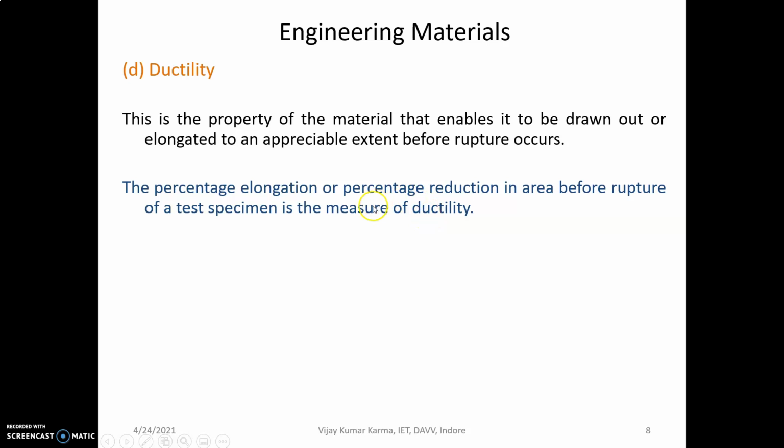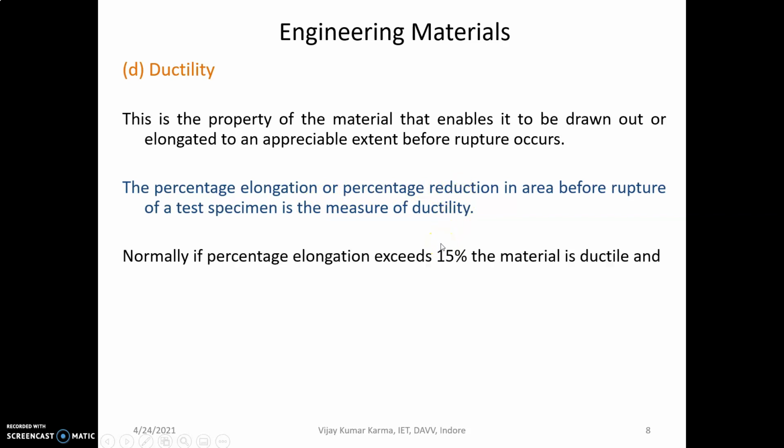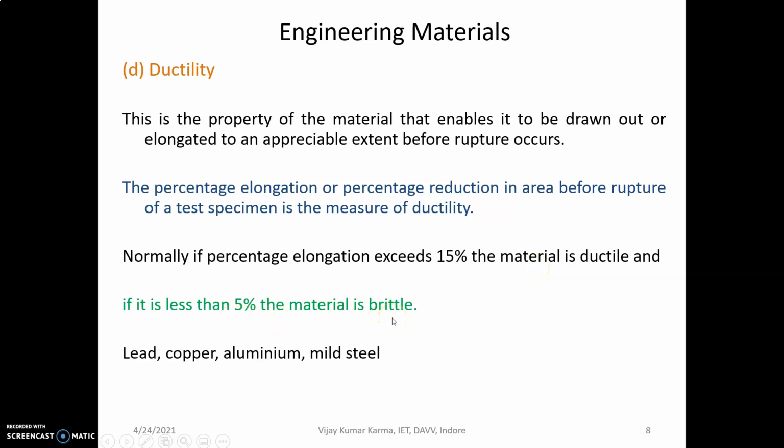Normally, if percentage elongation exceeds 15%, the material is ductile, and if it is less than 5%, the material is said to be brittle. For example, lead, copper, aluminum and mild steel are typically ductile materials.